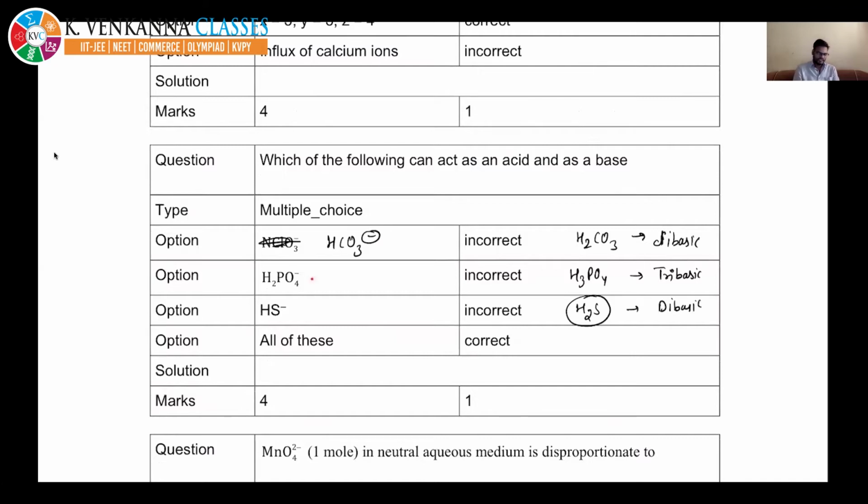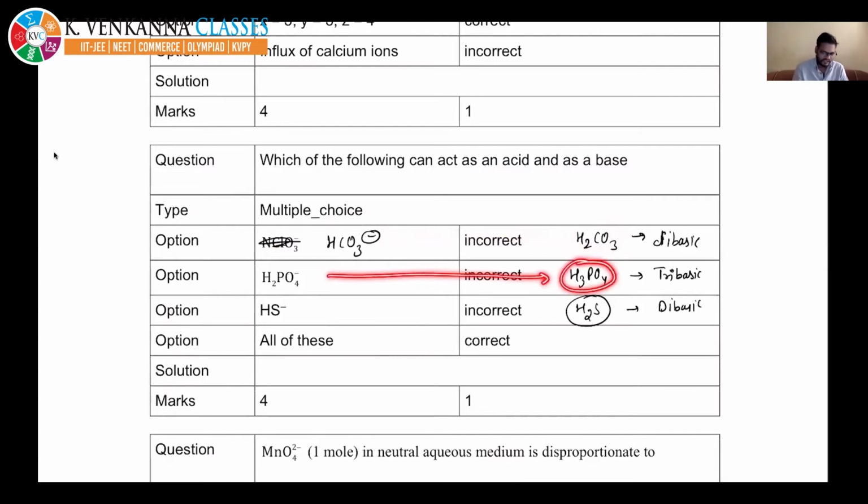So these can further either give hydrogen ion or take it. All of these species are present as negative ions. If something is present as negative, it can always take H plus, and if anything is taking H plus, then it is behaving as a base. This can take H plus and get converted into this, and this can also take H plus and get converted into this.